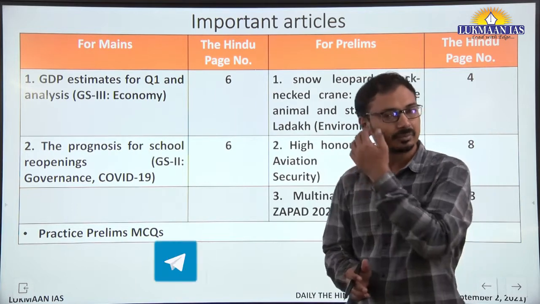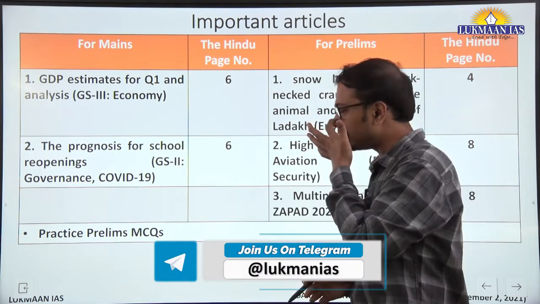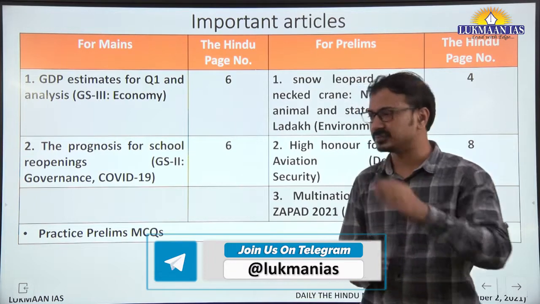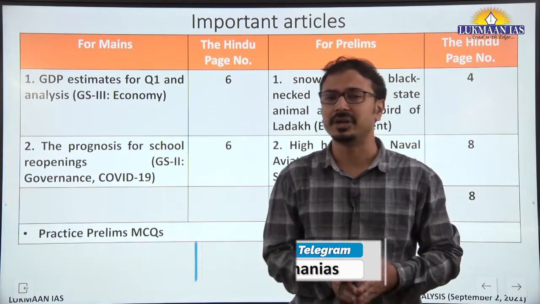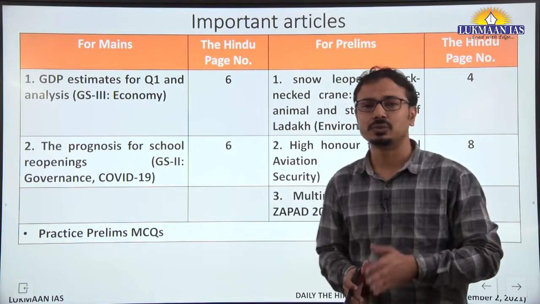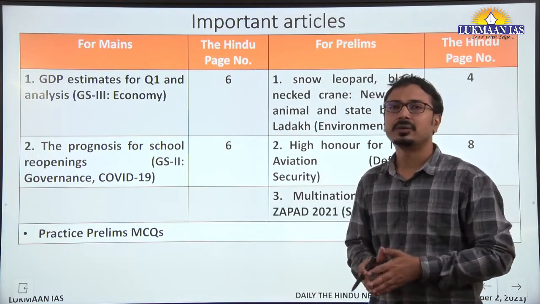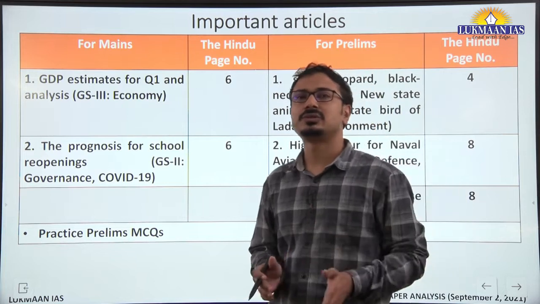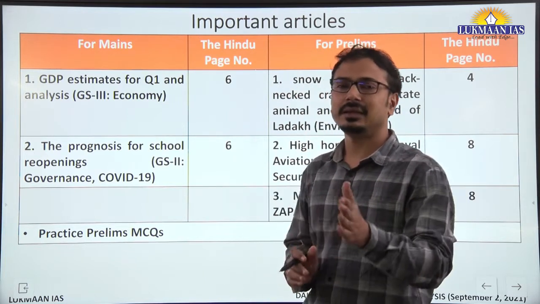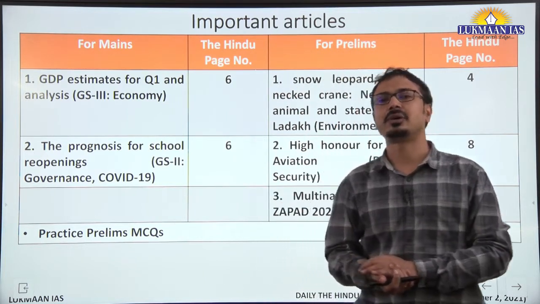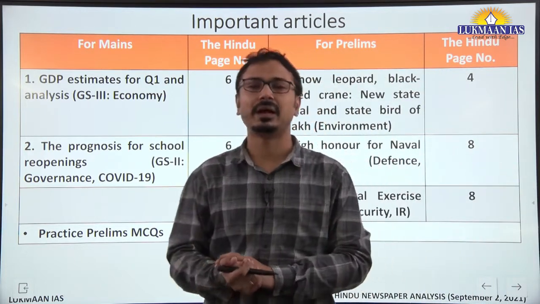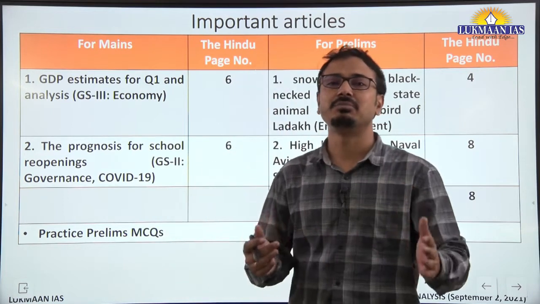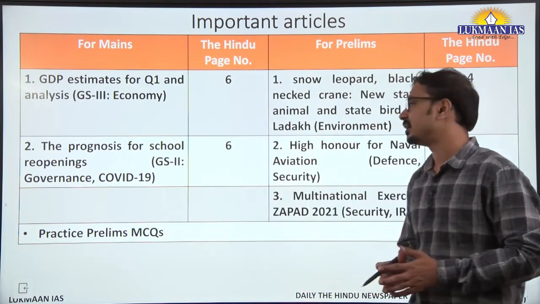Then the next article, the prognosis for school reopenings, again on the editorial page. The context is that recently some states like Delhi, UP and other states have taken measures to reopen schools from the 1st September. Especially for 9th, 10th, 11th, 12th standard students, physical attendance in schools has been allowed with certain measures taken at the school level.